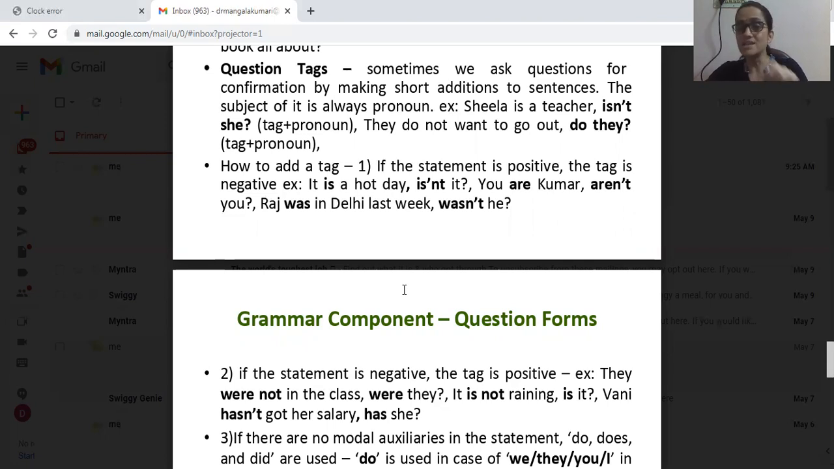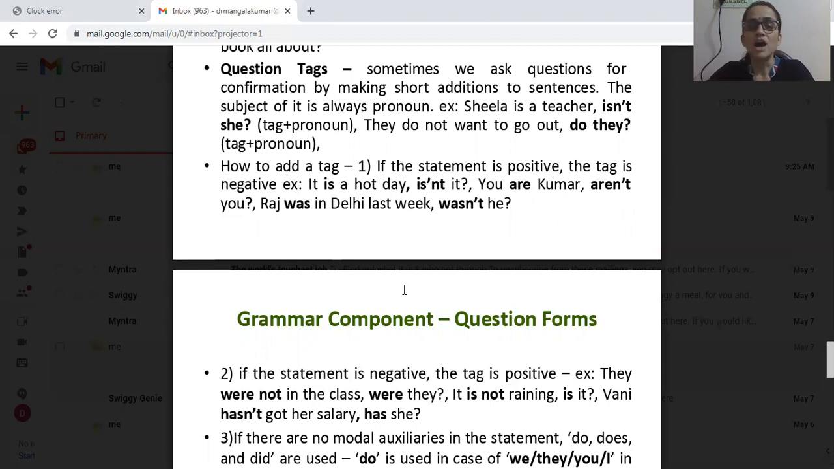Isn't, not is negative. So when do we make the sentence negative? By adding negative forms like no, not, never. Okay, isn't it? Not is there, that is why it is negative. And it is a hot day, there are no negatives, that is why it is positive. Okay, it is a hot day is the statement, isn't it is the tag. If the statement is negative, the tag should be positive, and vice versa. You are Kumar, aren't you?